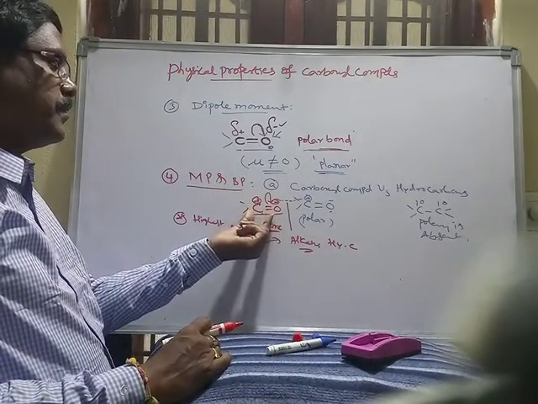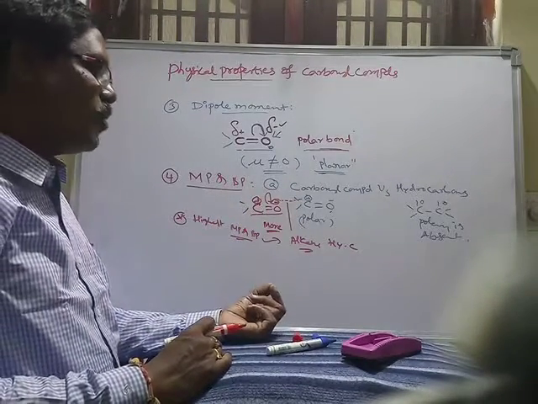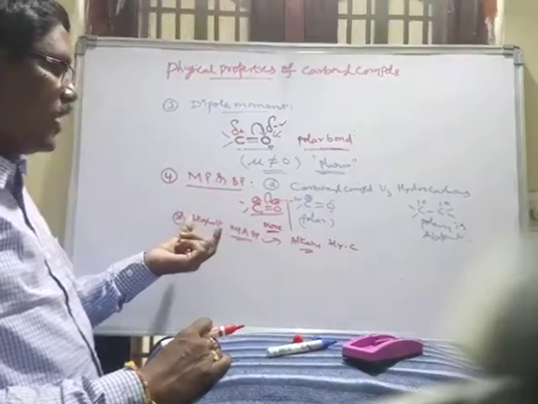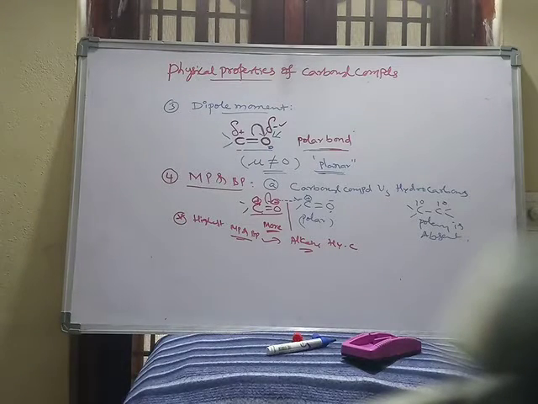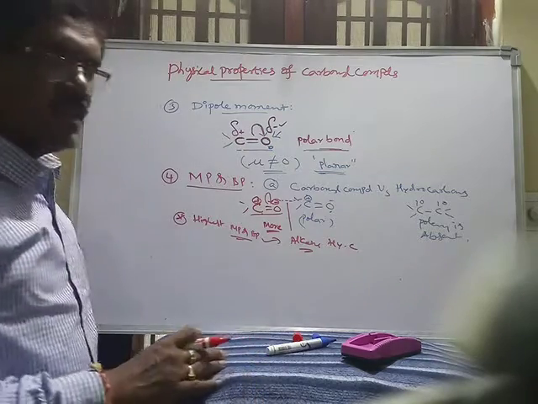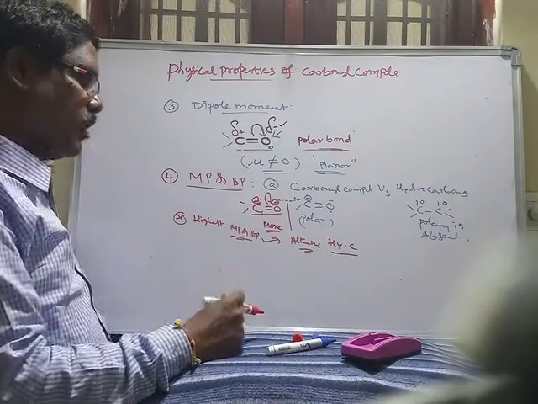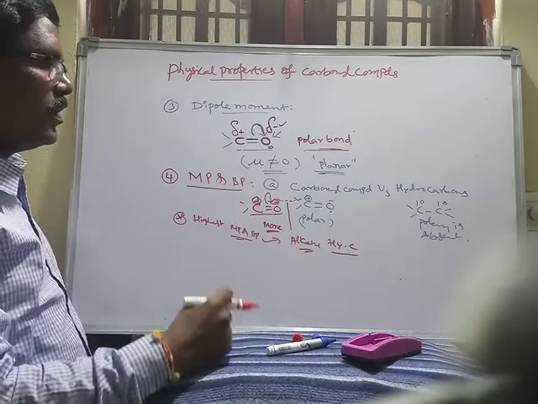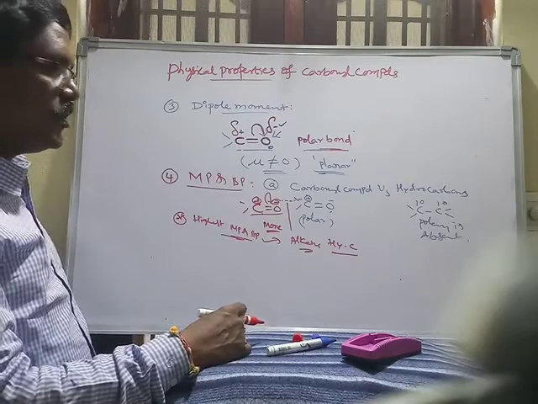This is due to molecule-to-molecule attractions being greater. That's why the melting and boiling points of alkanes are lower than those of carbonyl compounds.